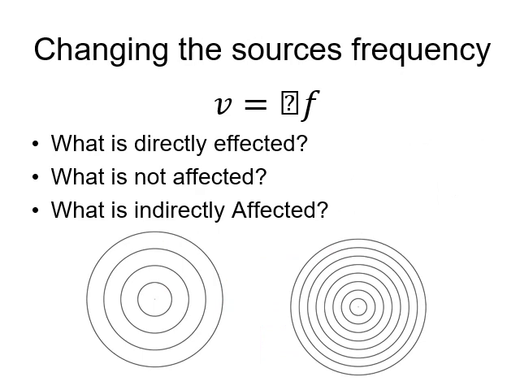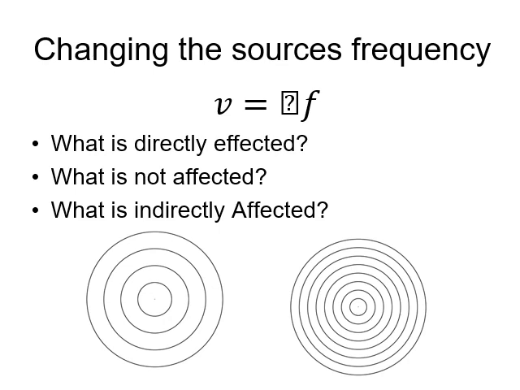Another way in which we can make a change with a wave is by changing the source itself. Now, remember, how do we make a wave? That's by oscillating the medium. So if you are tapping water, for example, and you're taking your finger and you're going tap, tap, tap, tap, right in the center or in a certain spot, it would make rings and waves, and it would go out in all directions from the center of your tap. Now, it might look like this or might look like this, right? So what it looks like depends on how frequently you tap it.